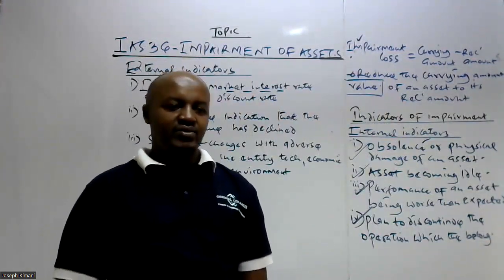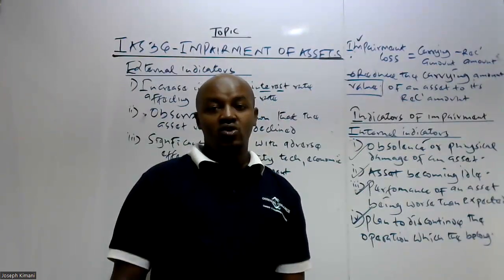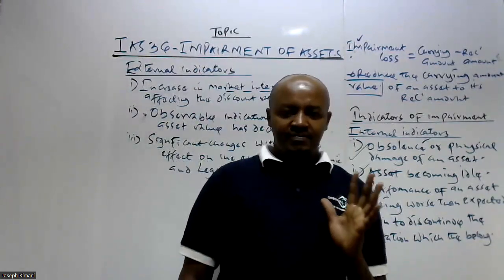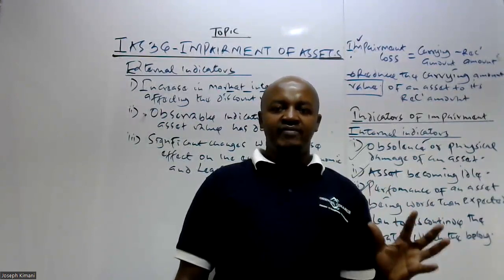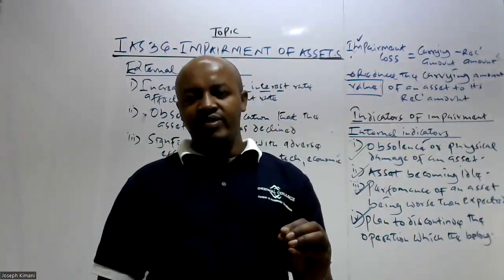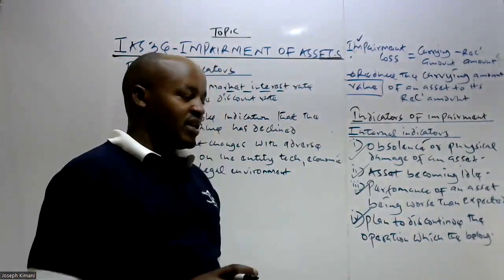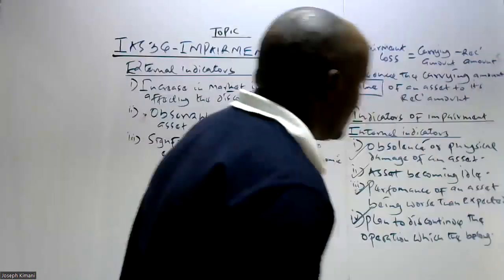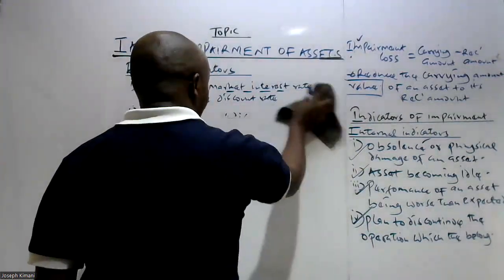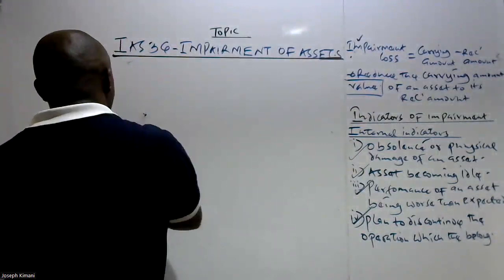And we have said it is a requirement that if there exists such an indicator, or some evidence which shows that the asset could be impaired, it is obvious that the entity will have to proceed and carry out the impairment review at the end of the year. Compare the recoverable amount of the asset and the carrying amount. If the recoverable amount is found to be less than the carrying amount, the entity proceeds, determines the impairment loss, and reduces the value of the asset to an amount equal to the recoverable amount.